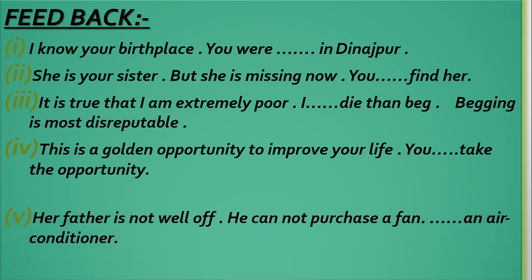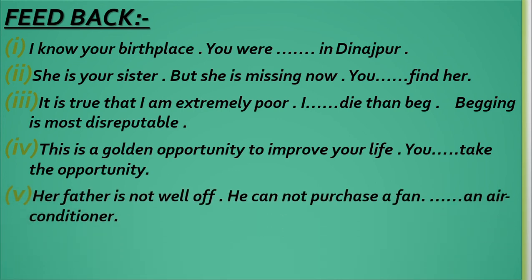Then, her father is not well off. That is, her father is not financially solvent. He cannot purchase a fan, dash an air conditioner. You can easily understand: let alone. He cannot buy a fan, let alone an air conditioner. How can he buy an air conditioner? So it's not possible. Both are impossible.